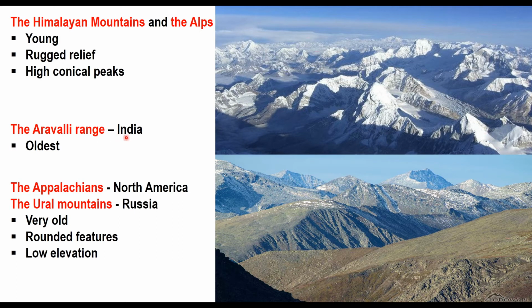The Aravalli range in India is one of the oldest fold mountain systems in the world. The Appalachians in North America and the Ural Mountains in Russia are very old. They have rounded features and low elevation. In this picture, you can have a view of the Ural Mountains. They are not very high. These are also examples of fold mountains.